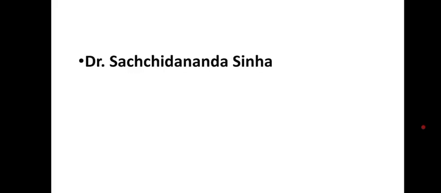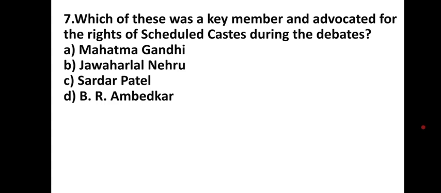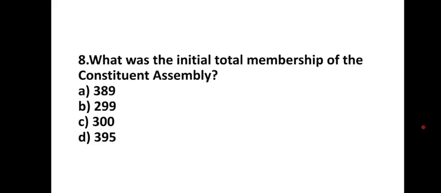Who was the temporary chairman of the Constituent Assembly? Dr. Sachidananda Sinha. Which of these was a key member and advocated for the rights of scheduled castes during the debates? Mahatma Gandhi, Jawaharlal Nehru, Sardar Patel, B.R. Ambedkar. Who advocated for the rights of scheduled castes? Dr. B.R. Ambedkar. What was the initial total membership of the Constituent Assembly? 389, 299, 300, 395. The initial total membership of the Constituent Assembly was 389 members.